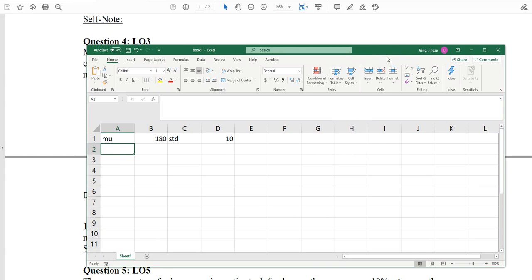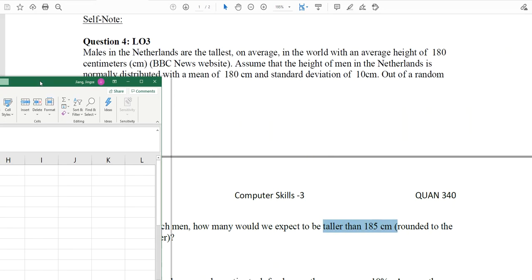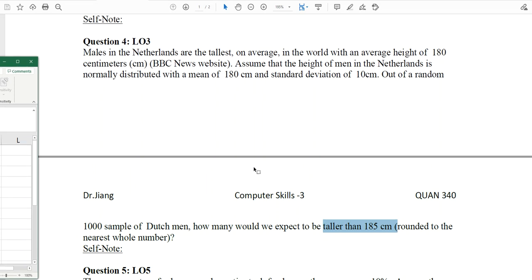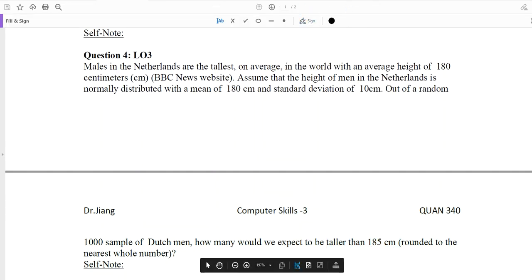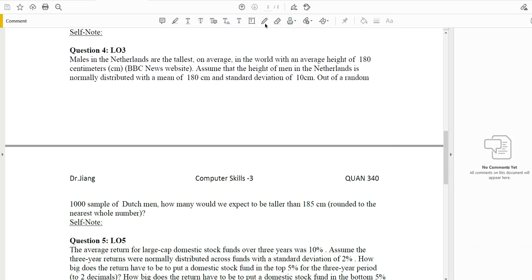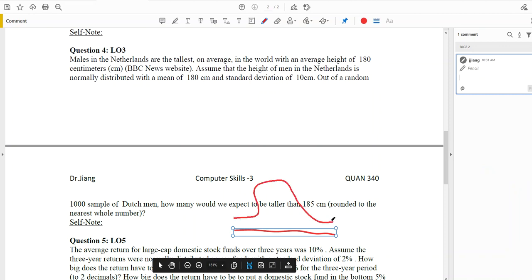As I mentioned in the previous video and in the lecture as well, if we're using Excel, we won't be able to directly calculate the upper area. What we have here is this normal distribution, and here is my 185.